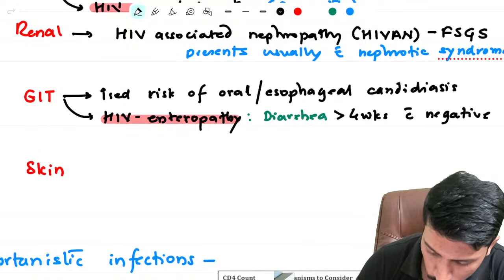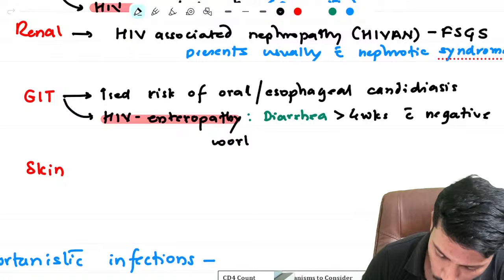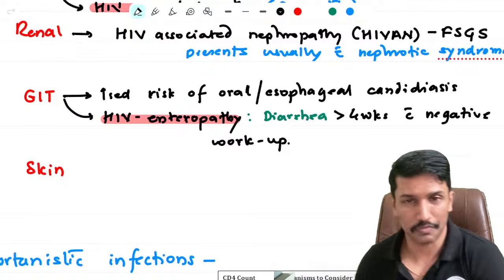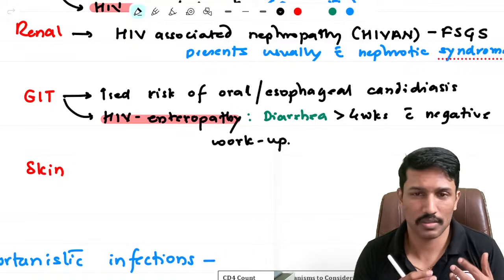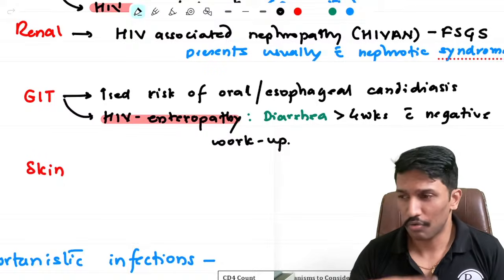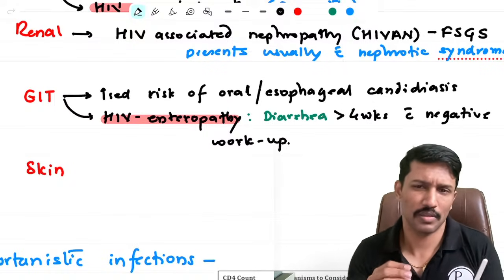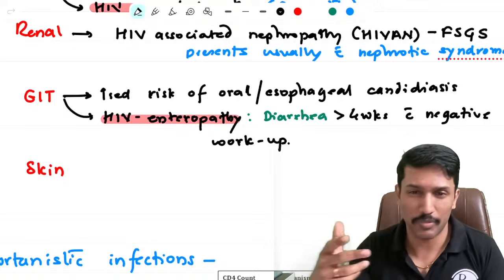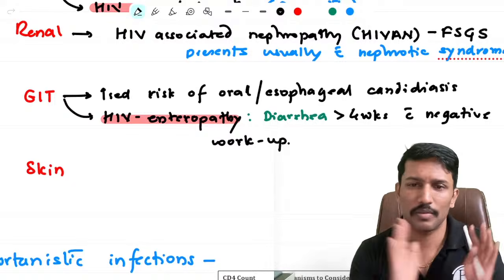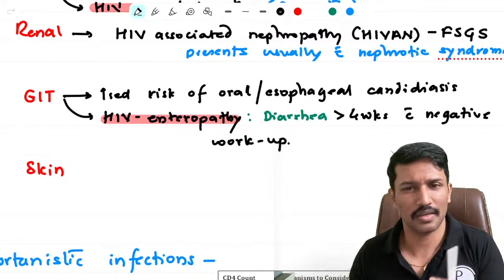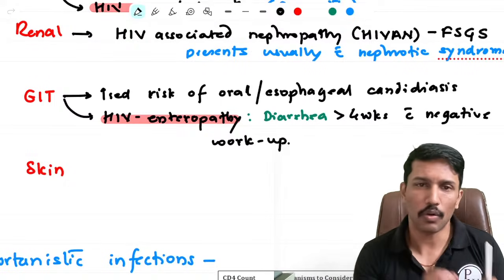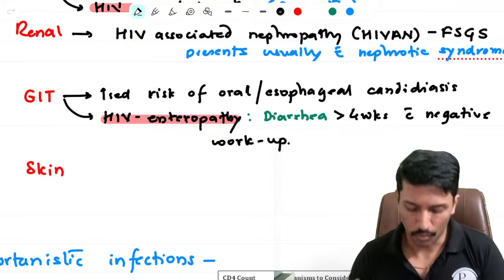What do I mean by negative workup? Means you have evaluated for underlying cause and everything turned out to be negative. Patient doesn't have tuberculosis, amoebiasis, or tropical sprue, or any of these common causes for chronic diarrhea, IBD, all of them are ruled out. Patient is HIV positive, he has chronic diarrhea, and we are not finding any cause. Then we call it HIV enteropathy. Okay.